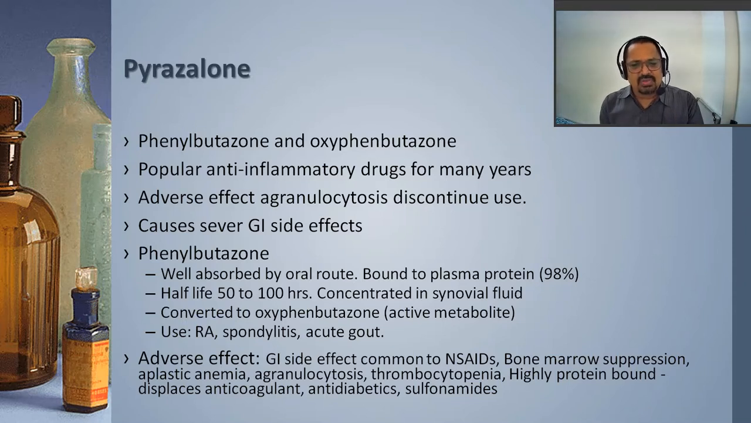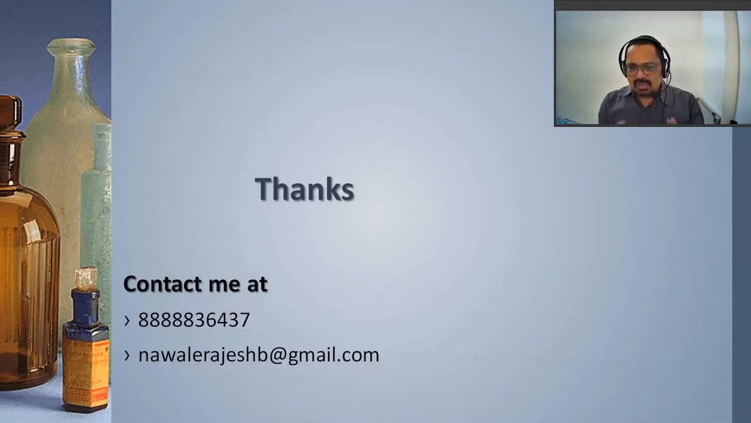Phenylbutazone is converted to oxyphenbutazone, which is an active metabolite, principally used in rheumatoid arthritis, spondylitis, acute gout, etc. Again, the side effects are gastrointestinal. Most non-steroidal anti-inflammatory agents have this type of side effect, other than COX-2 inhibitors, obviously. Bone marrow suppression, aplastic anemia, and agranulocytosis are the typical side effects related to pyrazolone derivatives. This is about the remaining non-steroidal anti-inflammatory agents. So here we finished the non-steroidal anti-inflammatory agents.